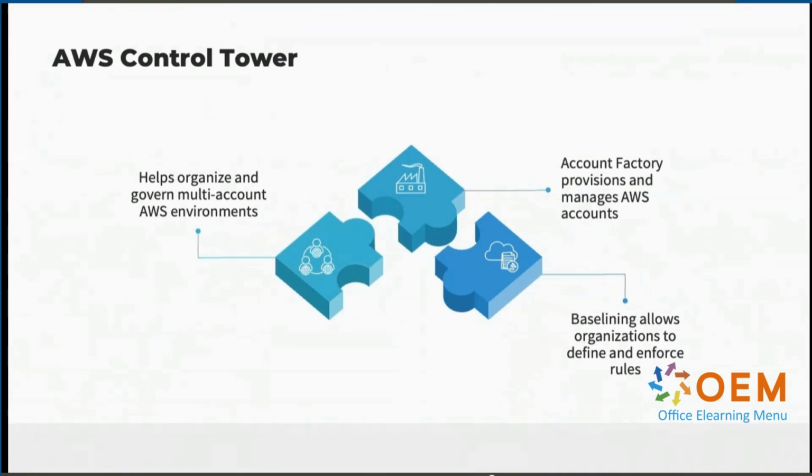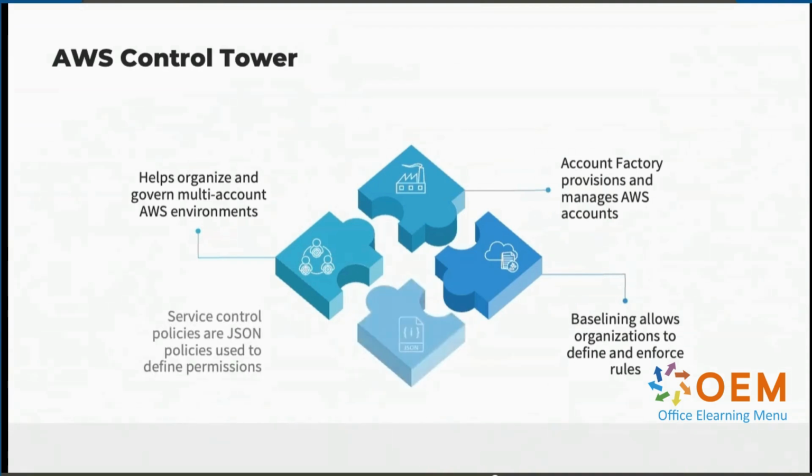These guardrails result in a controlled and predictable governed environment. AWS Control Tower allows defining permissions through JSON policies called Service Control Policies, or SCPs. AWS Control Tower assigns SCPs to OUs within AWS Organizations, which is one fundamental way that AWS Control Tower interacts with and utilizes AWS Organizations under the hood.